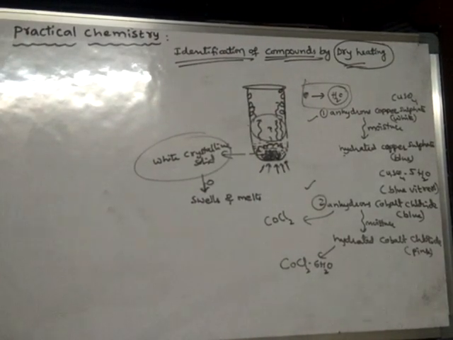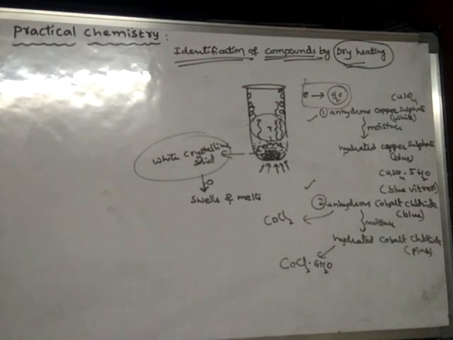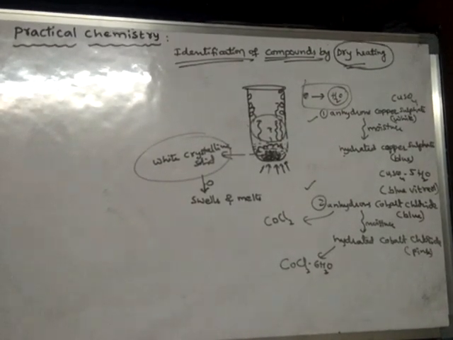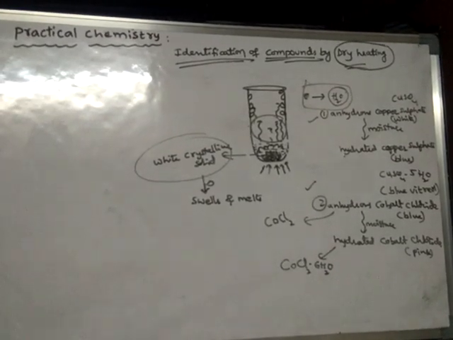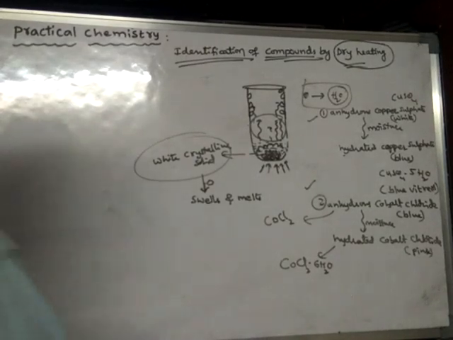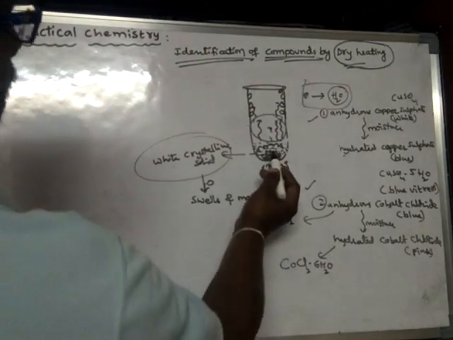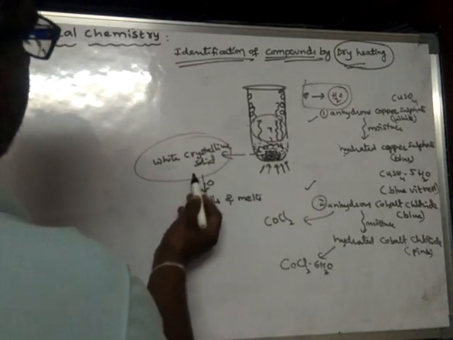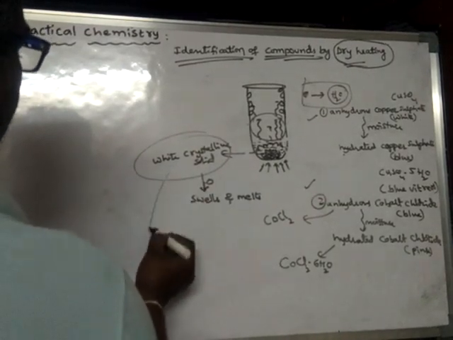Now on cooling, a white amorphous residue is left. It is anhydrous sodium carbonate. From this it is understood that the white crystalline solid is a hydrated solid.